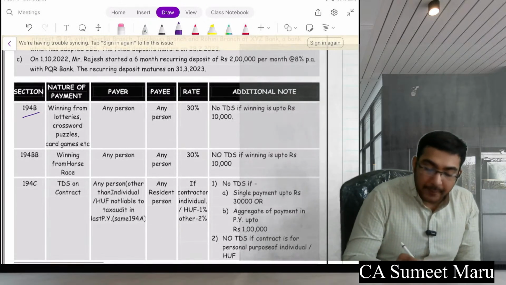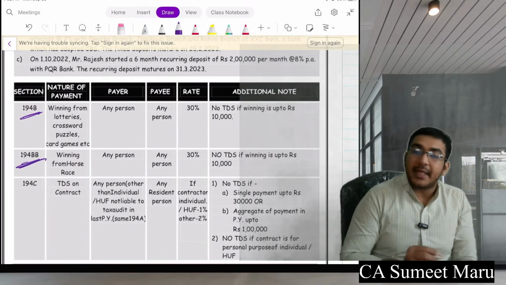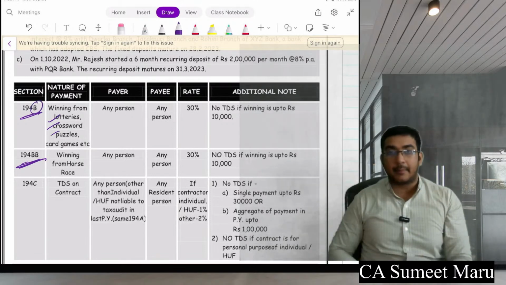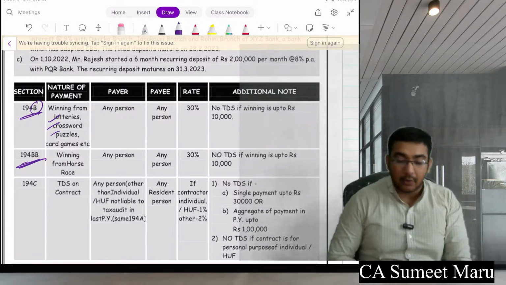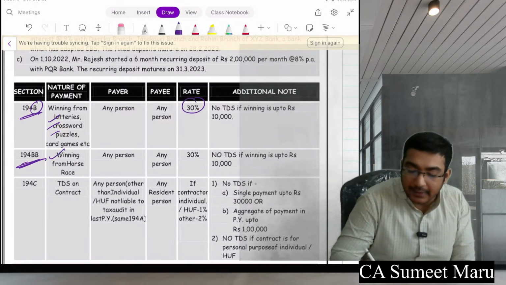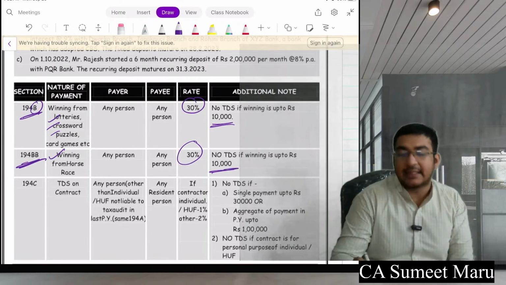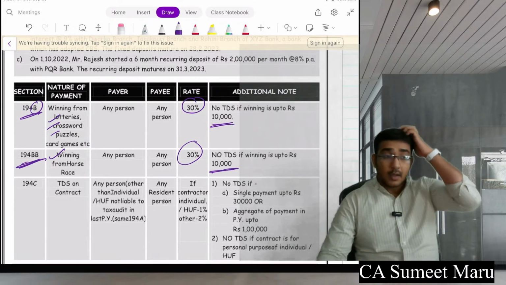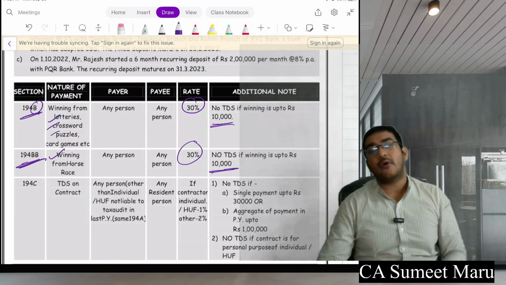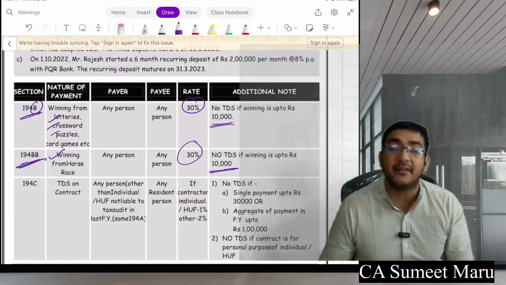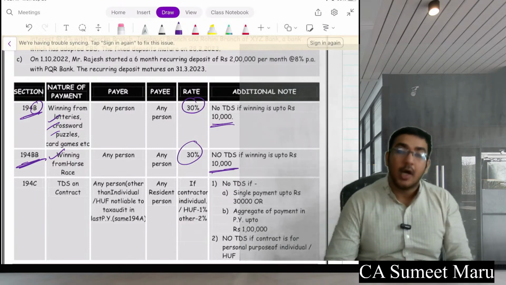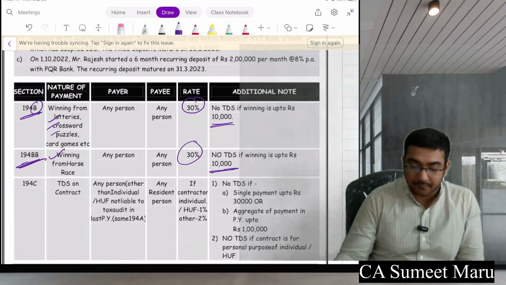Section 194B and 194BB. B is for winnings from lottery, betting, gambling. B for bade log, you can remember like this. Double B is double bade log, winnings from horse races. The TDS is at flat 30% if the amount is above 10,000. So if your winnings are below 10,000, no TDS. If your winnings are above 10,000, TDS has to be done at 30%. Everything clear? 194B and double B.